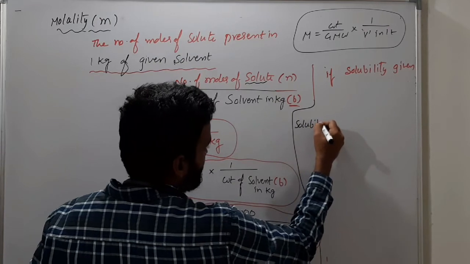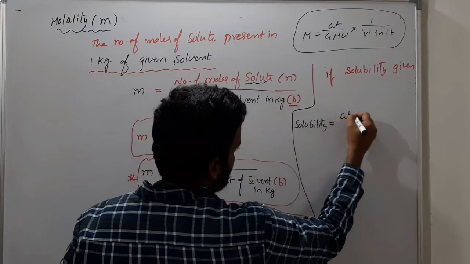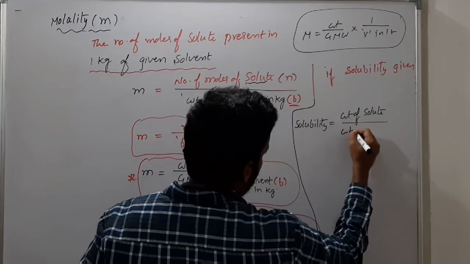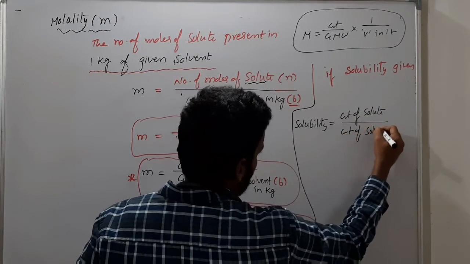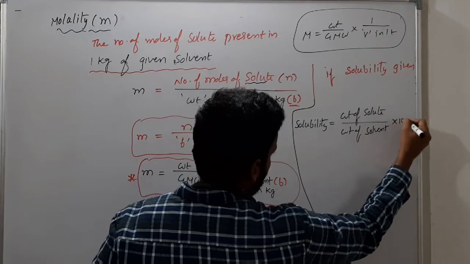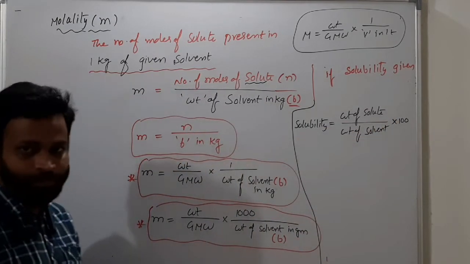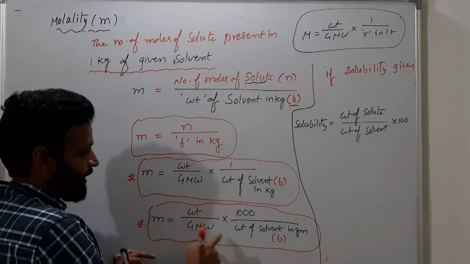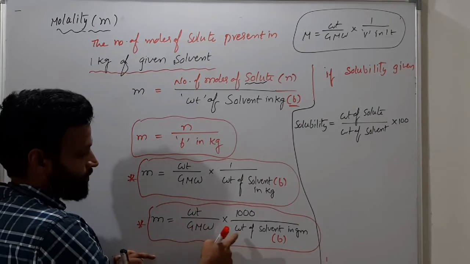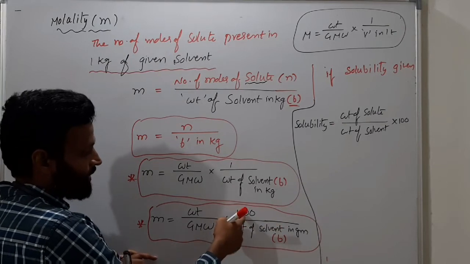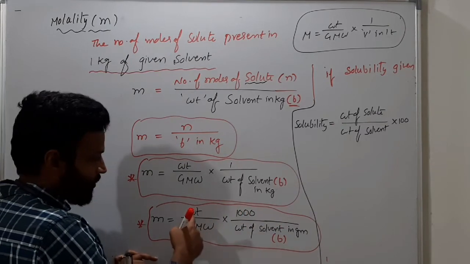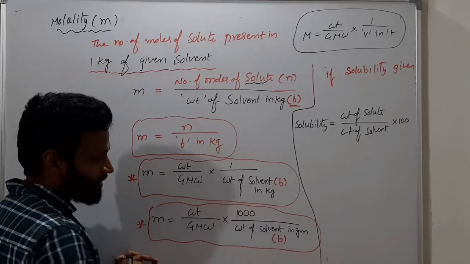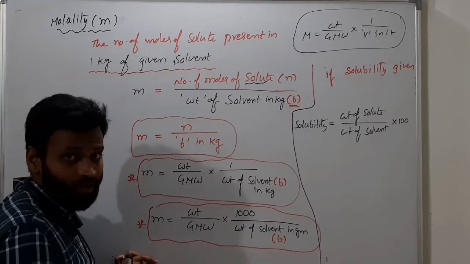Solubility is equal to weight of solute by weight of solvent into 100. This is the solubility formula, right? So now what is molality? Weight of solute by gram molecular weight into 1000 by weight of solvent in grams, right? So weight of solute by weight of solvent into 100. In place of that, I can substitute solubility or not?